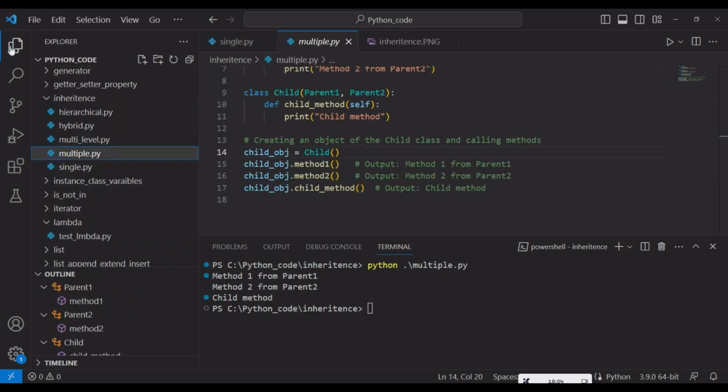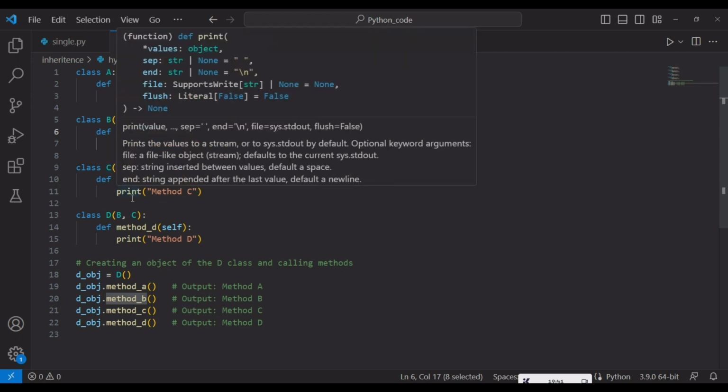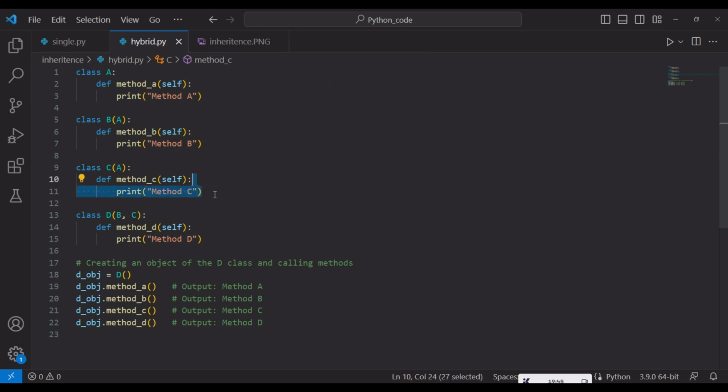Now we will see hybrid inheritance. Hybrid inheritance is a combination of hierarchical and multiple inheritance. If you see here, class B and class C are inheriting class A. It means this is a hierarchical inheritance. We have created a class A and it has method A, and class B is inheriting class A, and in class B we have a method B. And the same way we have another child class C and it is inheriting A, and the child class has method C. Okay, this is a hierarchical inheritance.